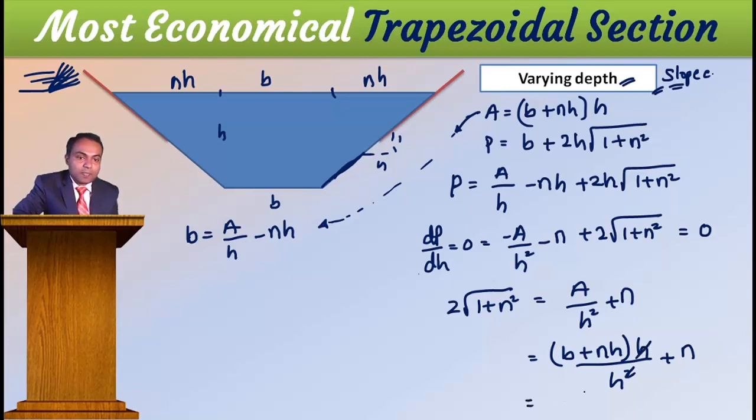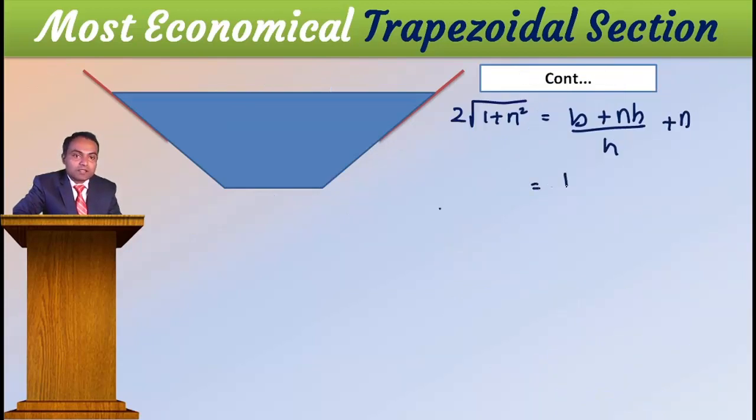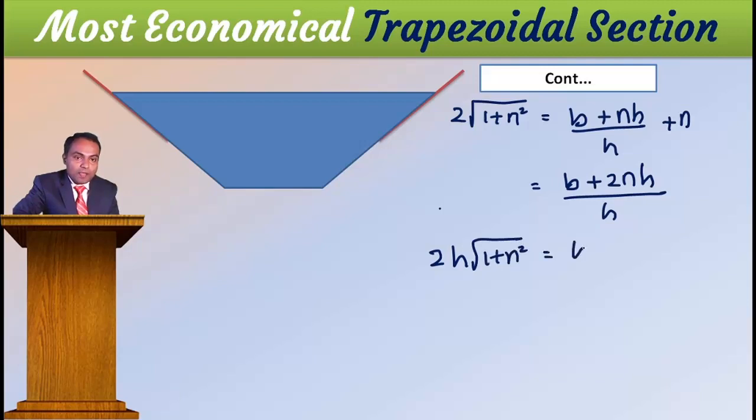Then what is left is B plus NH divided by H, plus N. Okay, I will write it once again. If I take LCM and add B plus NH and NH, that is 2NH, divided by H. This H I will send to this side, then I get 2H into square root of 1 plus N square is equal to B plus 2NH.